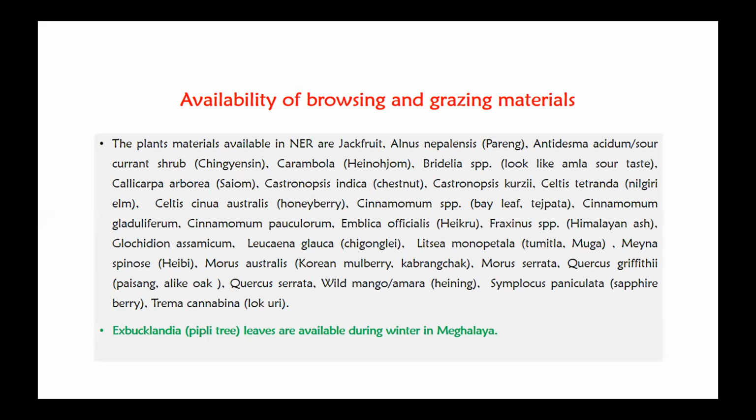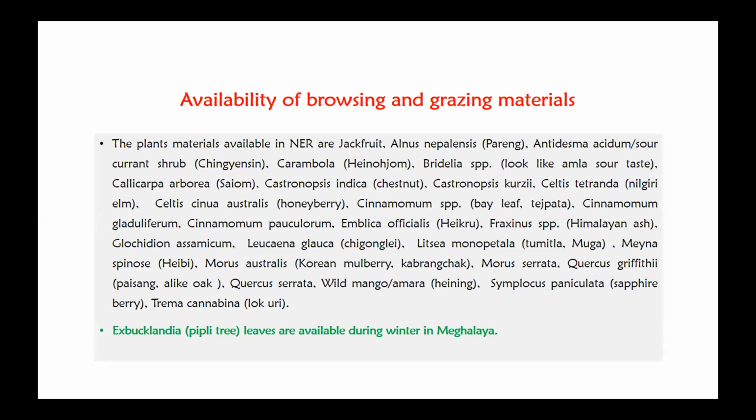It is sour in taste and very nutritious. And then Carambola, in Manipur we call it Henazome. As all of us know about carambola, the leaves of this carambola can be fed to the goat. And then Bridelia species, it looks like amla and the taste is sour. This leaf we can feed to other livestock. And then Chelicarpa arborea, in Manipur we call it Siom.